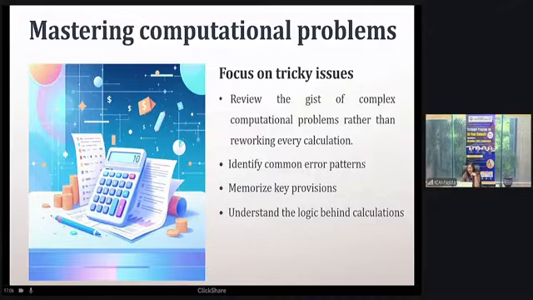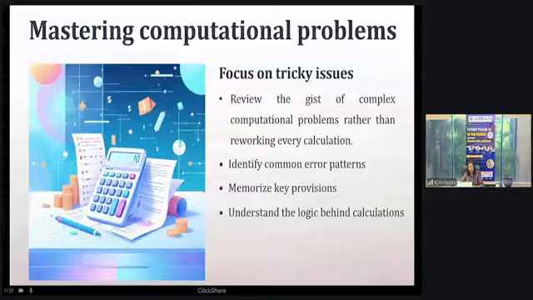Okay. Support your answer with substantial reasoning, logic behind every calculation. Where you are required to explain it, you have to do it. Suppose a question carries 10 marks and it involves a number of calculations, then you are not required to give the provision of the standard. But if a question is of 5 marks and it involves only 2 to 3 calculations, then definitely you have to substantiate with the provisions of the standards, and you have to connect it logically. Okay.